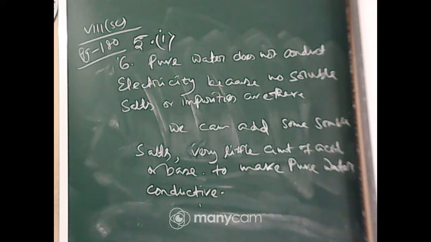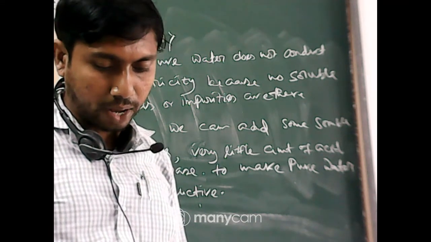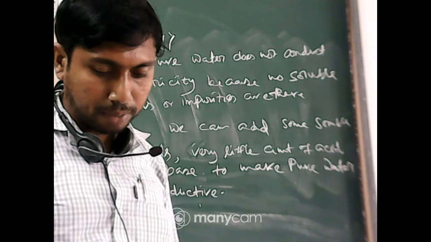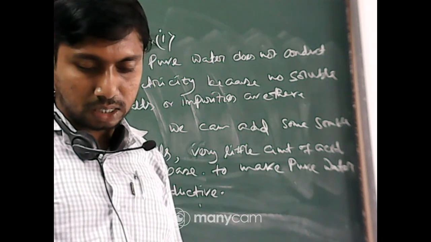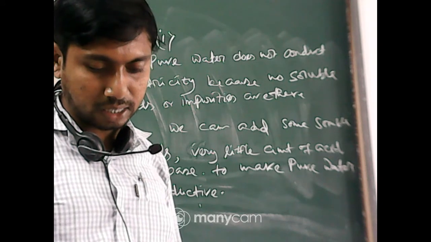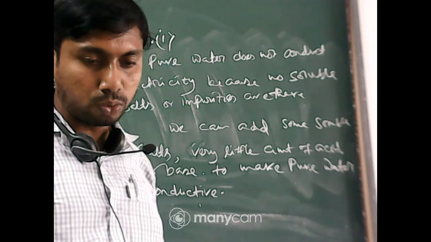Okay, now come to question number 7. In case of a fire, because the firemen use water hoses, they shut off the main electric supply of the area. Explain why they do this.